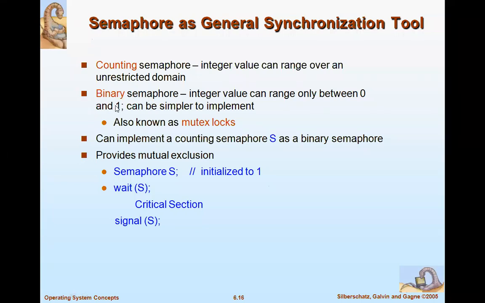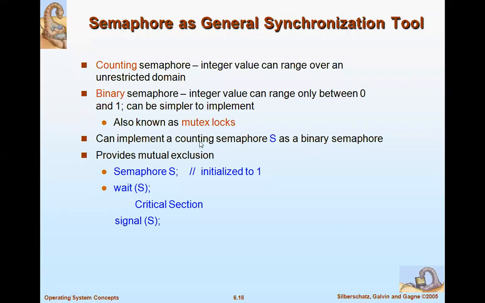and 1. That means it can be simpler to implement, whereas counting semaphores take any integer value, which we need to implement for some particular problems. But a binary semaphore can range only between 0 and 1. Binary semaphores are also known as mutex locks. That means if it is 1, make it true. If it is 0, make it false, so that we can implement using mutex locks.